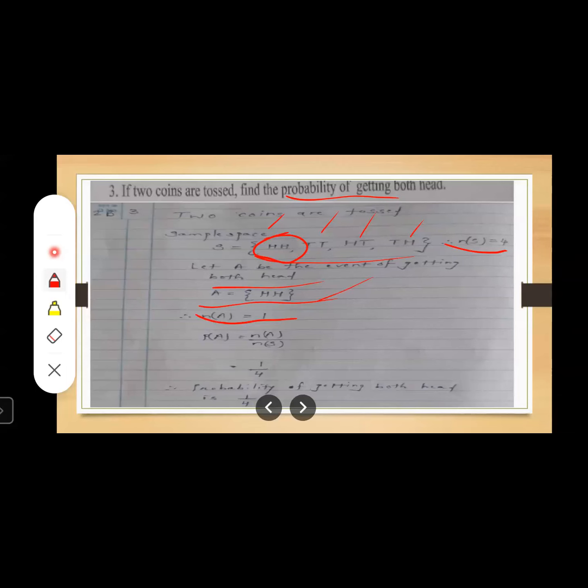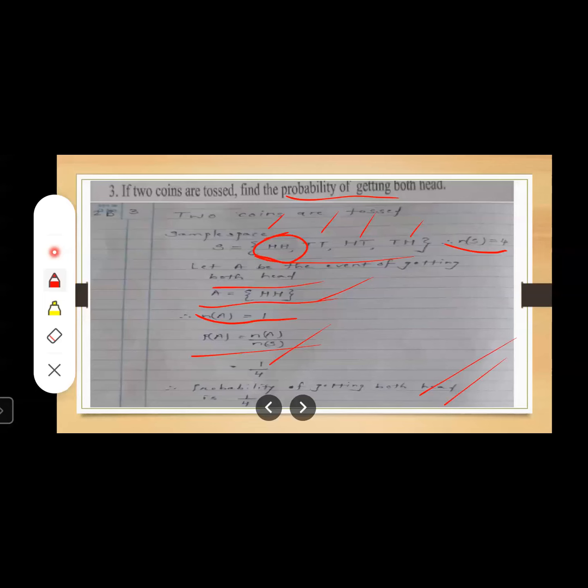What we have to find out? We have to find out the probability of the given event. Okay, our favorable outcome is that we want both heads. So let us find out the probability of getting both heads. Let us use the formula P is equal to Na upon Ns, right? Put the respective values of Na and Ns in the given formula and find out the desired value. Okay, so this line is a must. It carries half marks. What is the answer? The probability of getting both heads is 1 upon 4. Students, this line you must write because it carries half marks.